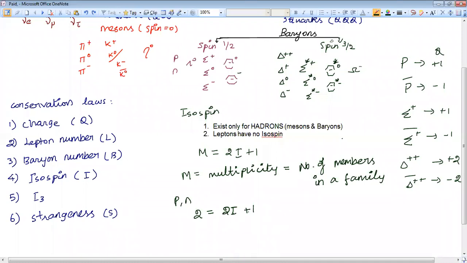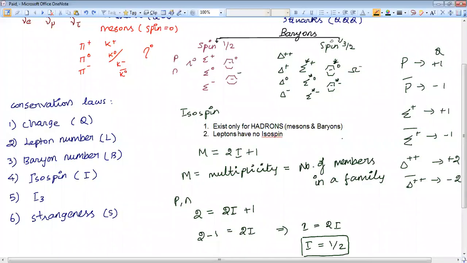Here plus 1 is there. If it goes to the other side, it becomes minus 1. So 2 minus 1 equals 2I. You can write 1 equals 2I, and I equals 1 by 2. So the isospin of proton and neutron is half.